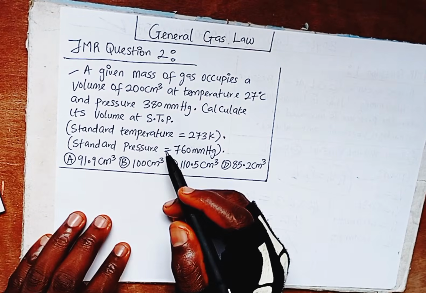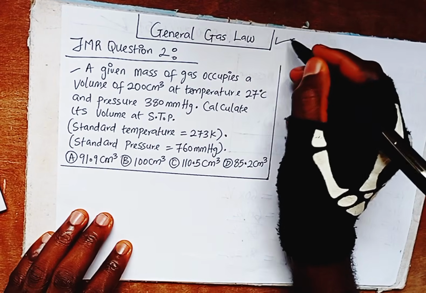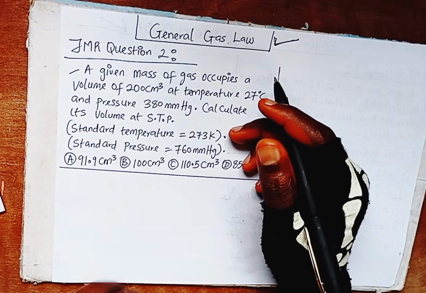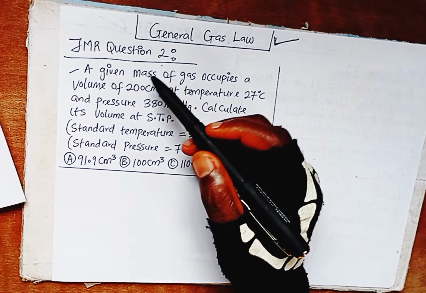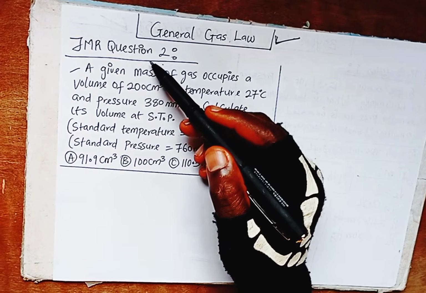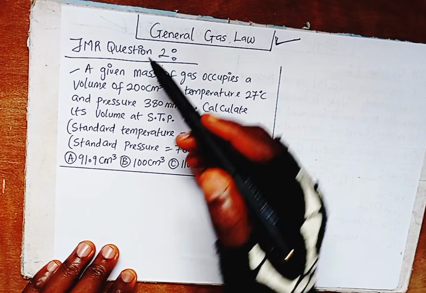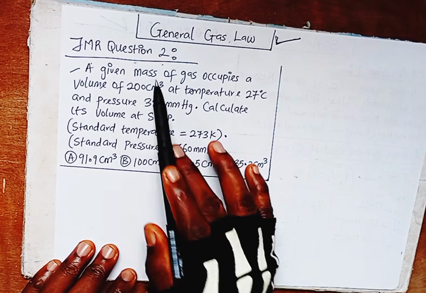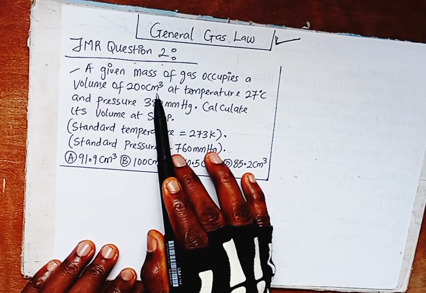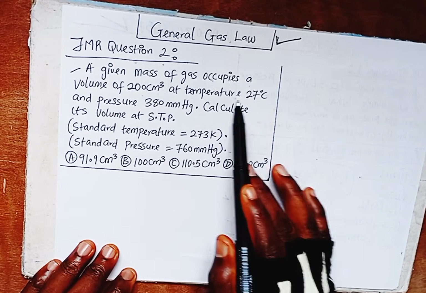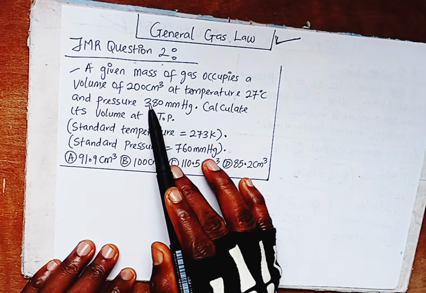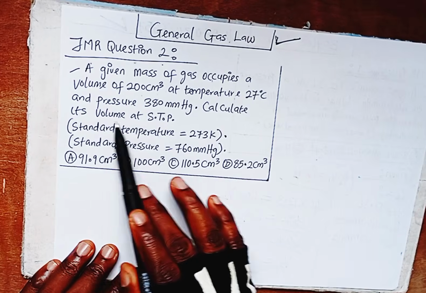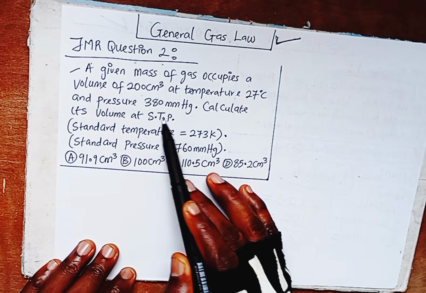Still under gas laws, we are looking at general gas law today. The question in front of us is JAMB must repeat question 2. Don't joke with my JAMB must repeat questions; take them seriously. The question reads: a given mass of gas occupies a volume of 200 cubic centimeter at temperature 27 degrees Celsius and pressure 380 millimeter of mercury. Calculate its volume at STP, standard temperature and pressure.